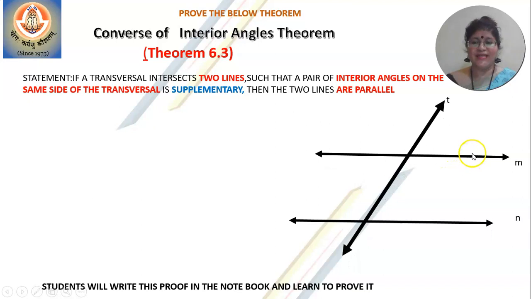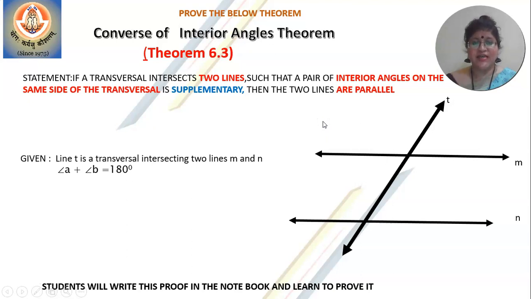You will take two lines M and N and a transversal T. So, given: T is a transversal intersecting two lines M and N, and A plus B is 180. Now where will you take A plus B? Again, the clue is here: interior angles are supplementary. So where will A and where will B come? A will be here, B will be here. Or you could take A here and B here.